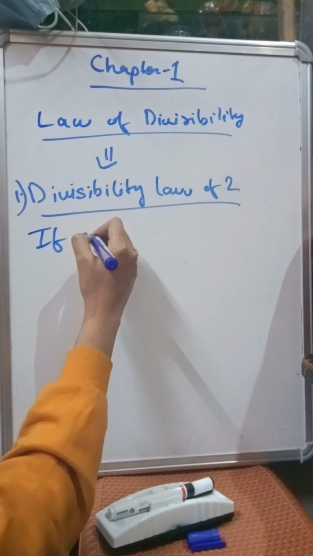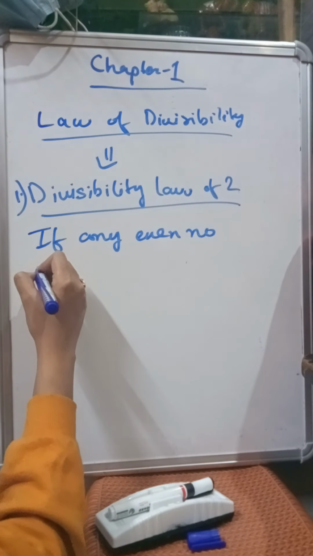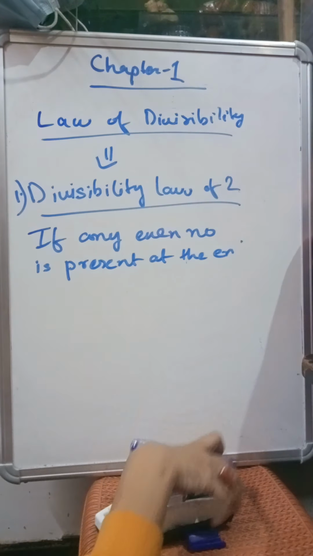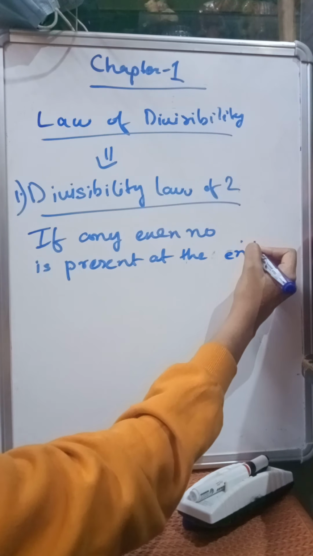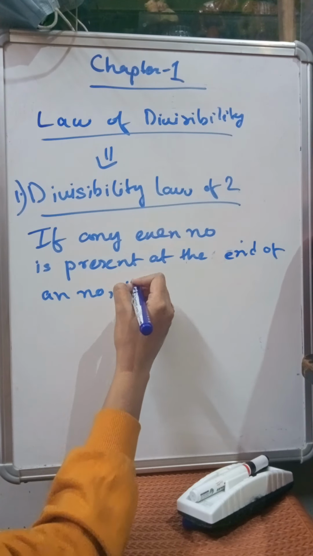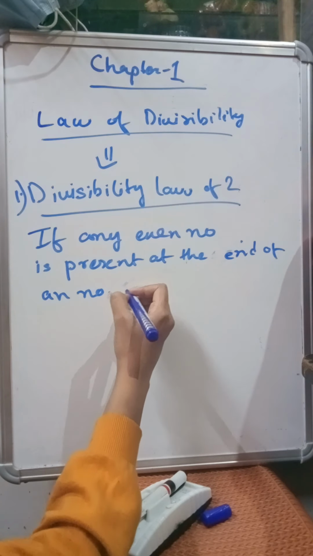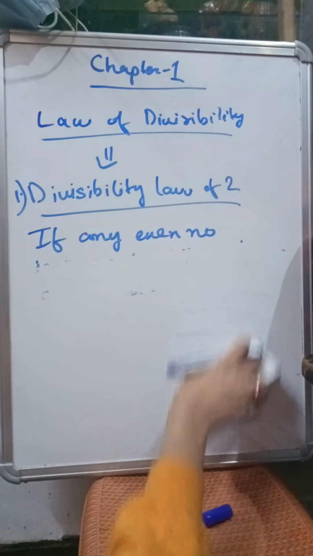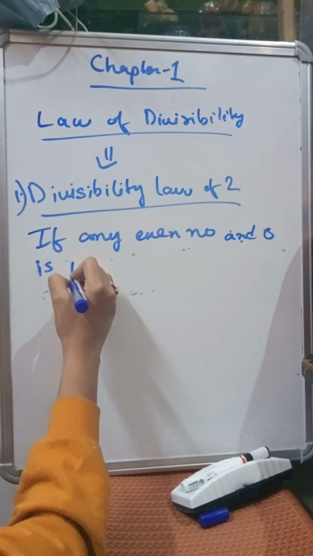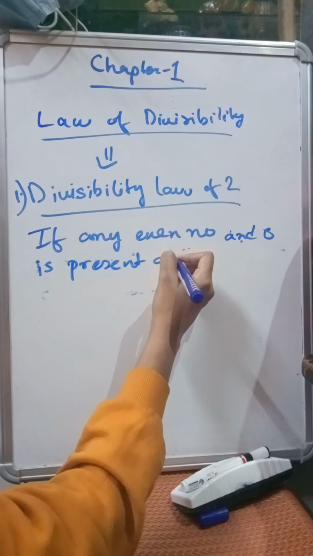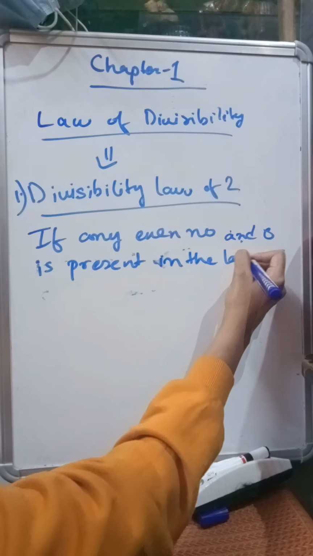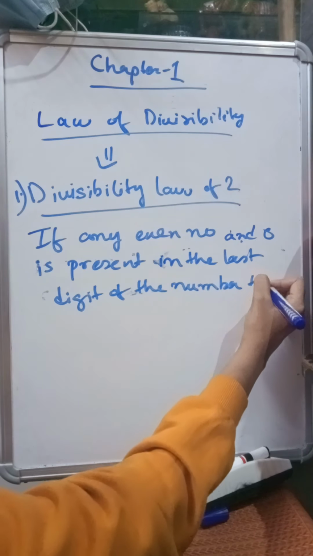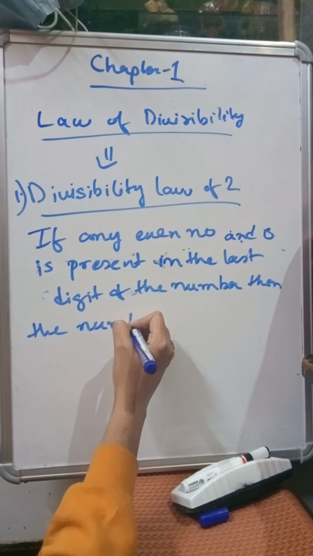If any even number is present at the end of a number, if any even number and 0 is present in the last digit of the number, then the number is divisible